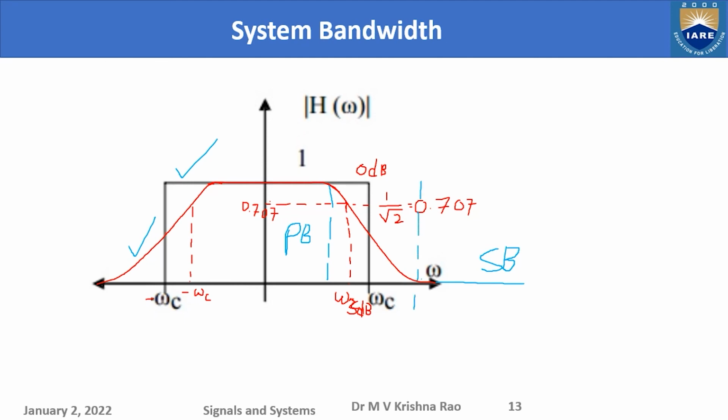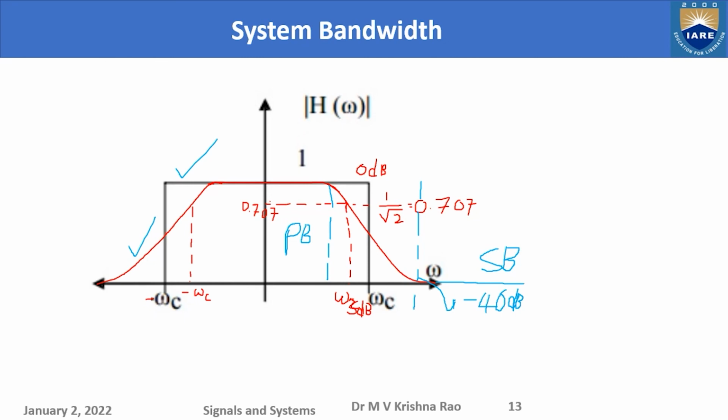This attenuation can be minus 40 dB, something like that, 40 dB down from the maximum value. That means 10,000 times in terms of power. 10,000 times of the signal power is magnified in the pass band, and 10,000 times it will be attenuated in the stop band. That is what I mean.